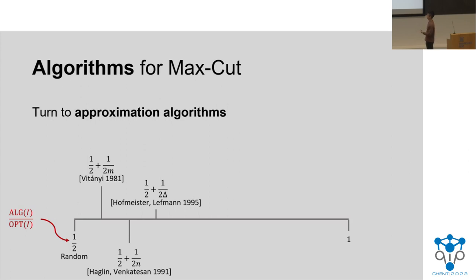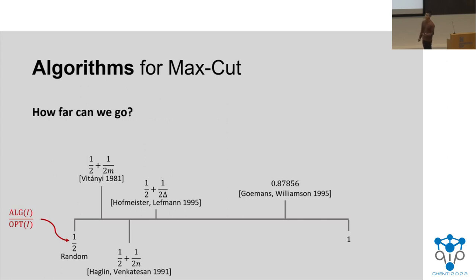random algorithm. And the first result that really broke free of this was the algorithm of Goemans and Williamson, who showed that by using semi-definite programming, you can actually get a ratio of 0.878. And this is kind of remarkable, and it really makes you wonder, how far can we take this? Although getting a 1 approximation is NP-hard, is it possible we could get arbitrarily close, maybe like 1 minus a very, very small constant?